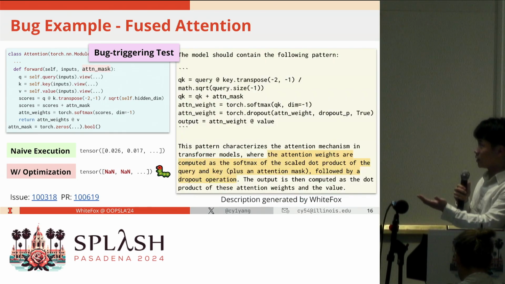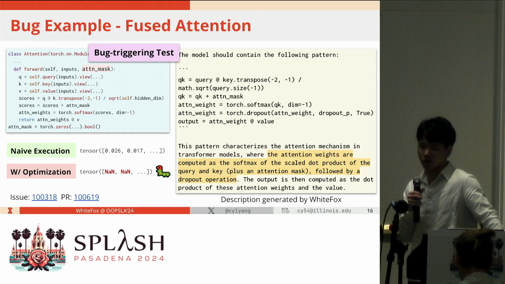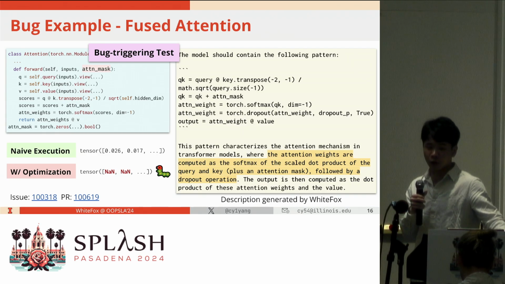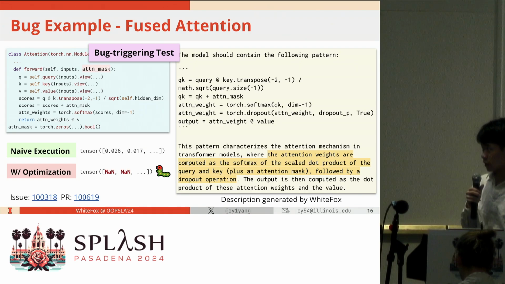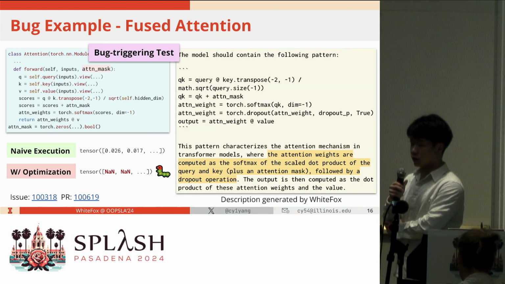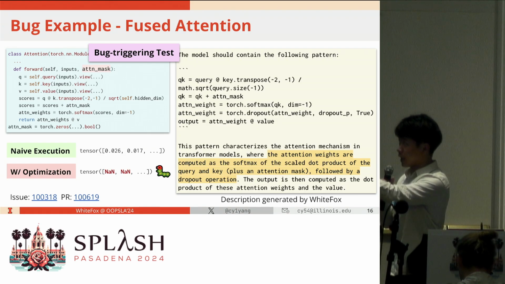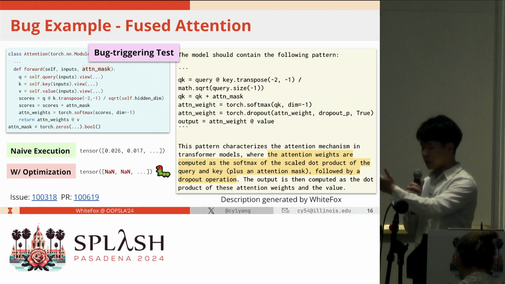And such a pattern is pretty hard to generate for those baselines because they are unaware of what the attention mechanism optimization is and how to trigger it. And the right side shows the description generated by WhiteFox that helps us generate the test to find this bug.